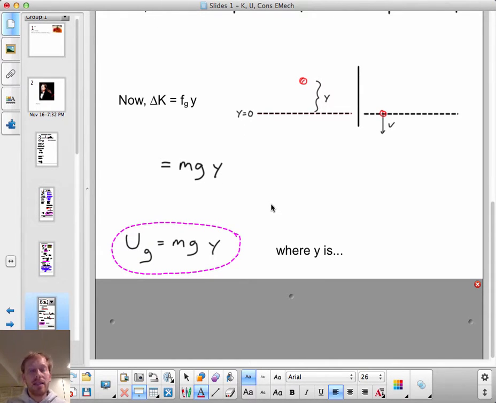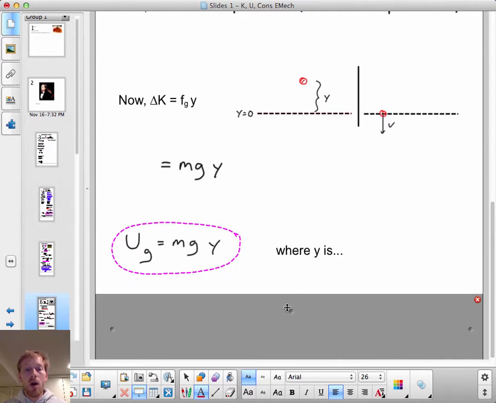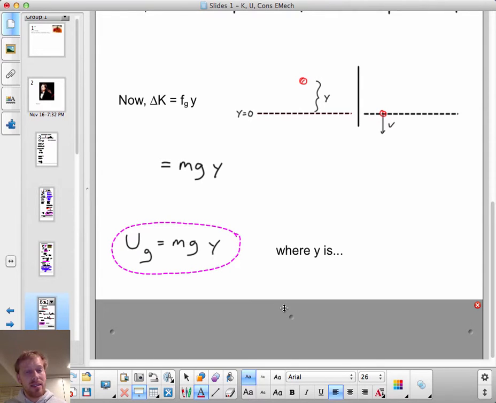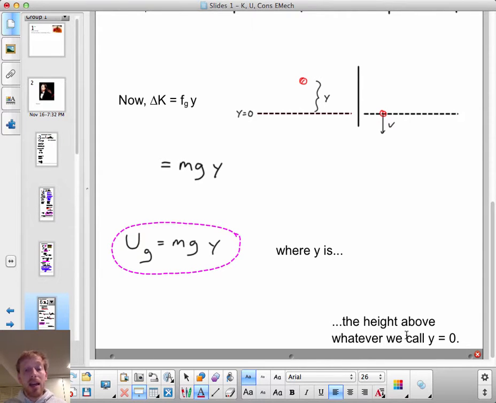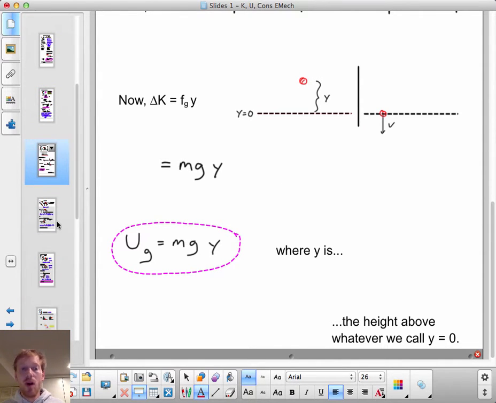What I'm trying to say is that the amount of gravitational potential energy something has when it has some separation from a gravitating object like Earth is the mass of the object times g times y, where y is the height above whatever we have chosen to call y equals 0. Remember here I said, I've called this y equals 0, and we start at some height y. Y in this expression is measured from whatever we call y equals 0.